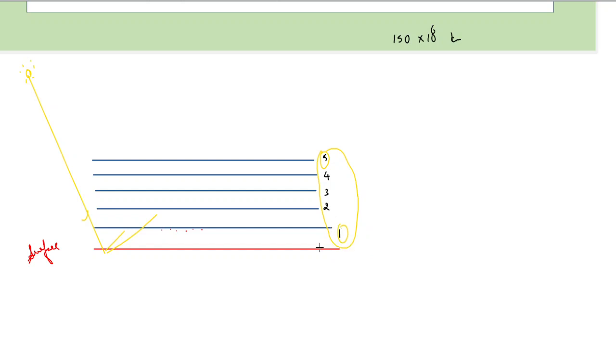So, since layer 1 is hotter than layer 5, layer 1 would have the least refractive index compared to layer 5. As height increases, n would also increase, which means layer 5 would be the densest layer compared to 4, 3, 2 and 1.